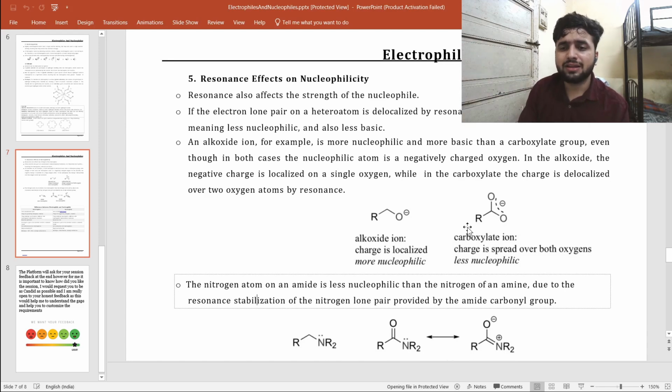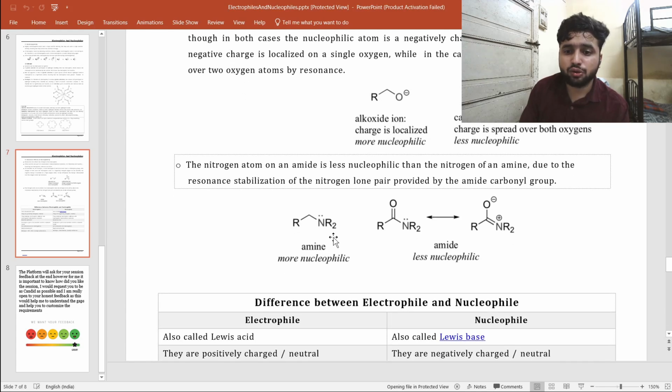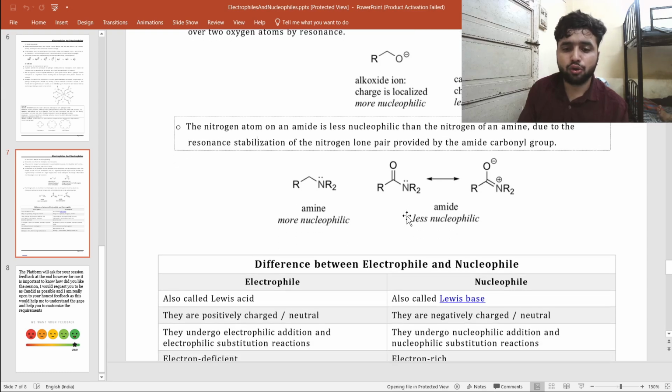So if the resonance increases, the delocalization increases, and the nucleophilicity decreases. Here you can see the example of amine and amide. In amine the nitrogen lone pair is localized, because there is no delocalization. In the amide, the nitrogen lone pair is delocalized towards the oxygen, so it is less available on the nitrogen, which means the nucleophilicity will decrease.